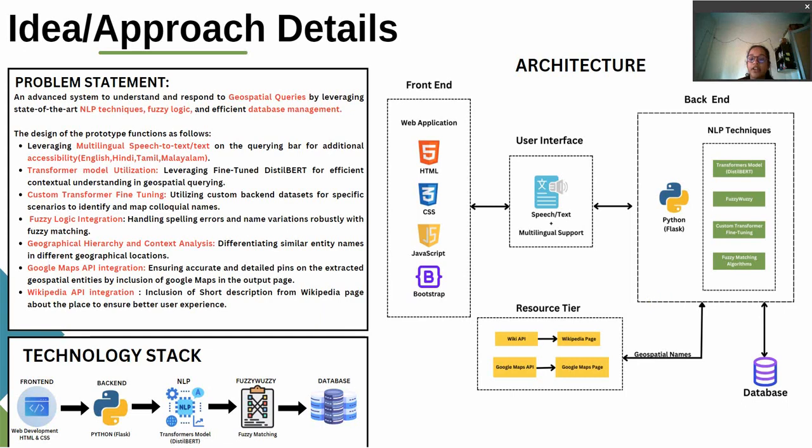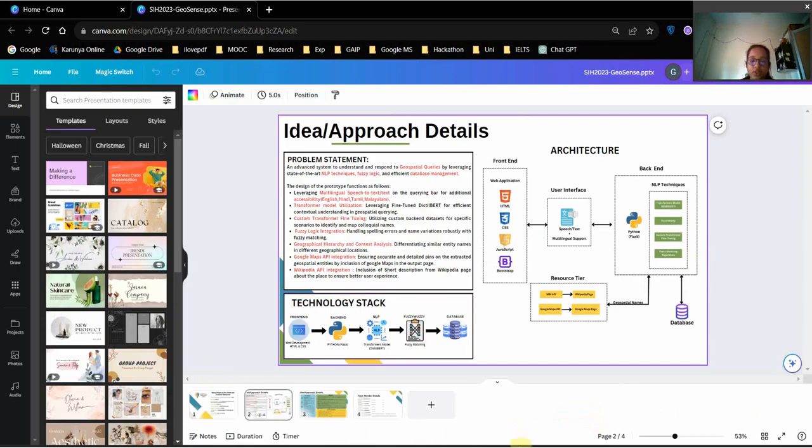We have used a web application front end. So we have used HTML, CSS, JavaScript, Bootstrap, and the user interface has speech-to-text plus multilingual support. In the backend, we have used Python Flask, and we have implemented the NLP techniques. As resources, we have the Wiki API and the Google API, and we have created our own database for the fuzzy match. So let us go into more detail on the code.